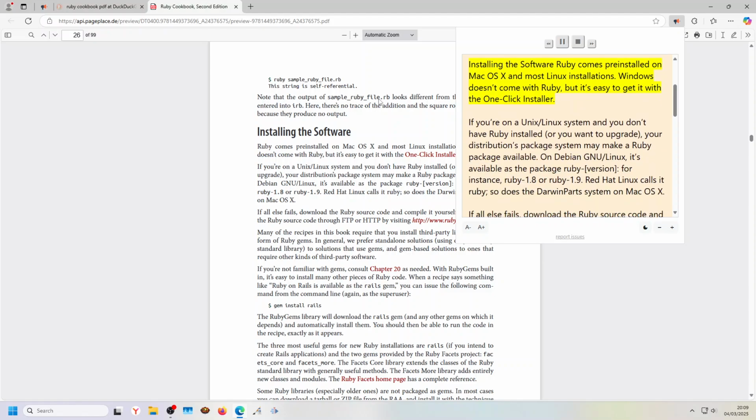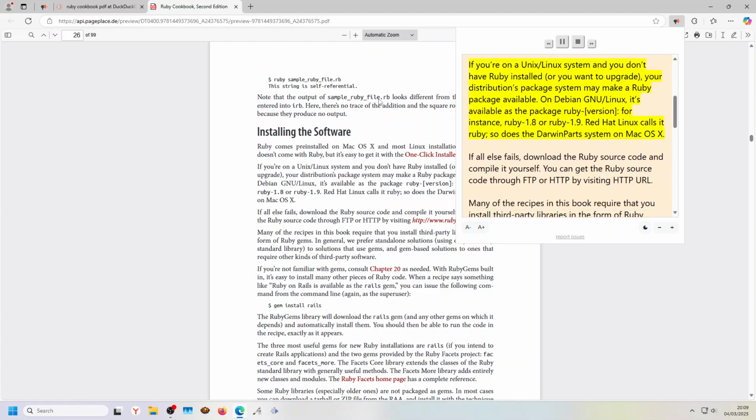Installing the software. Ruby comes pre-installed on Mac OS X and most Linux installations. Windows doesn't come with Ruby, but it's easy to get it with the one-click installer. If you're on a Unix/Linux system,